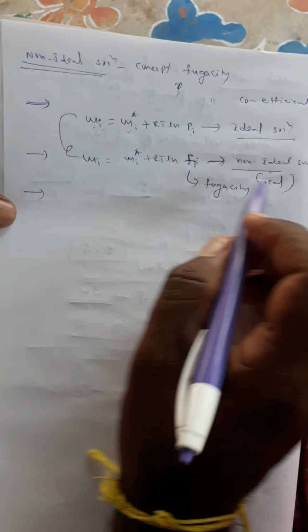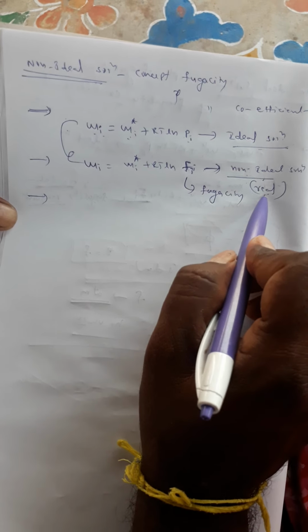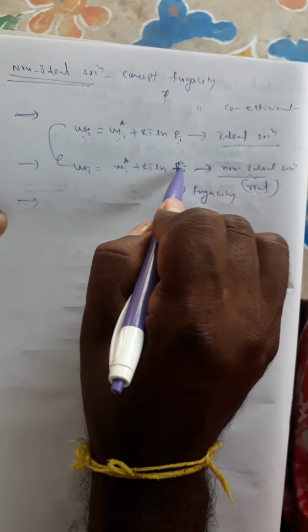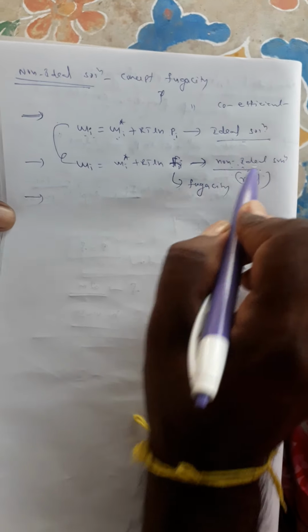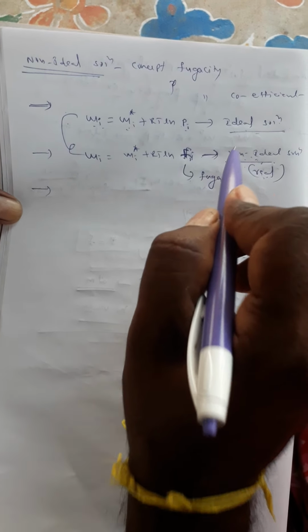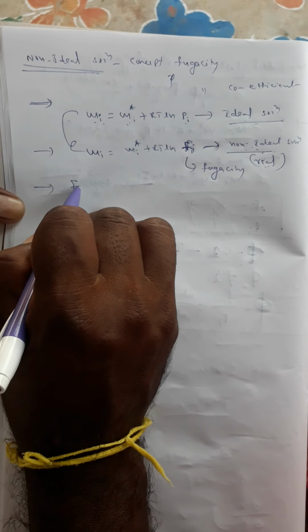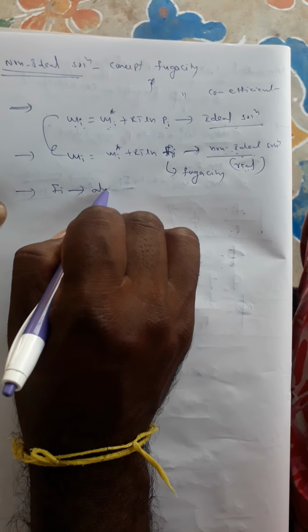In chemistry, 90% of real solutions are non-ideal solutions; the opposite is the ideal solution. Here is a simple question: the fugacity concept is applicable for non-ideal solution. What is the main reason it was introduced? Some corrections in pressure are corrected by the fugacity concept. And fugacity has the same units as pressure, that is atmospheres.